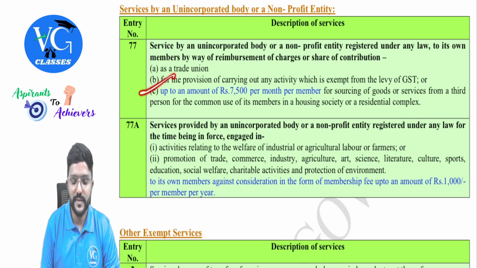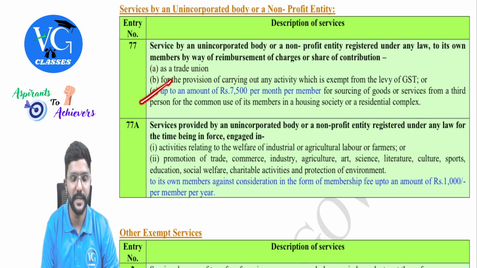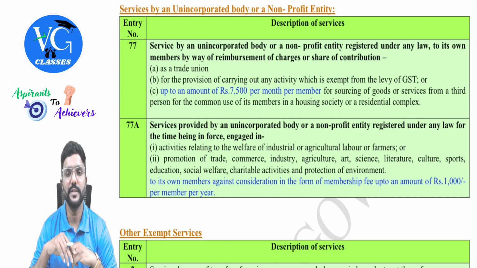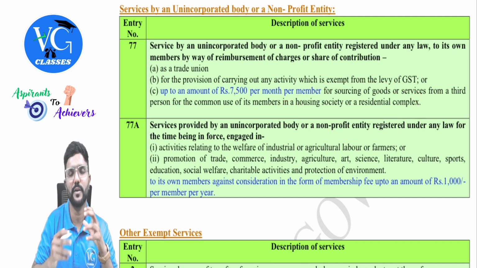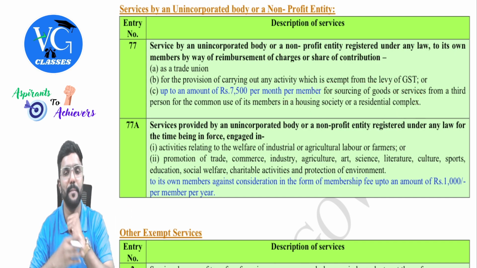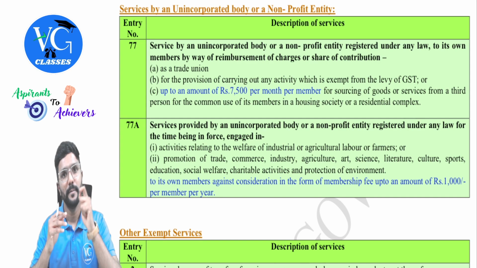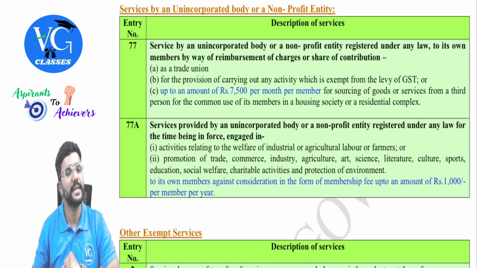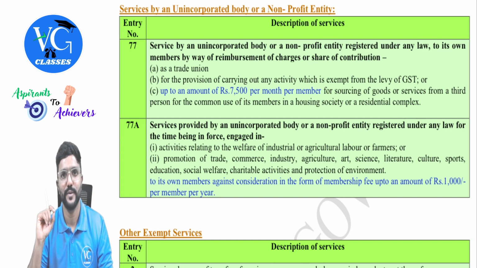Or up to an amount of 7,500. Okay, guys, for A and B, there are no threshold limits, no monetary limit. Whereas for C, up to an amount of 7,500 per month per member for sourcing of goods or services from a third person for the common use of its members in the housing society or residential complex. Guys, in a housing society or residential complex, like flats and apartments, there will be an association. That association would be collecting a monthly maintenance from their residents. If it is up to 7,500 per month per member or per house, it is exempt. If it is more than that, assume the monthly maintenance is 10,000, fully taxable.